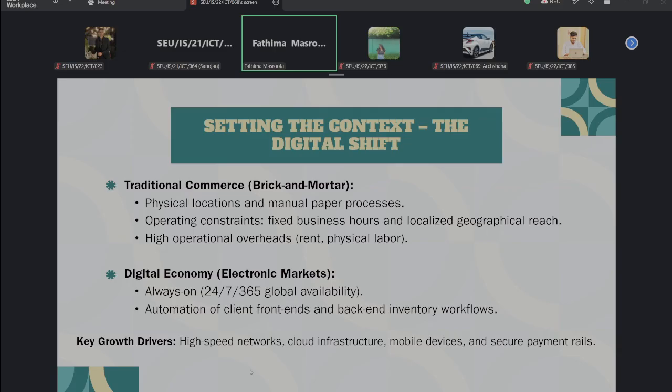And when you take cloud infrastructure, it provides scalable computing resources. And mobile devices like smartphones normally allow the customer to access e-commerce services from different locations. And when you take secure payment rails, that is, electronic commerce needs a secure mechanism for transferring money electronically. So these are the main four growth drivers coming under e-commerce, right?